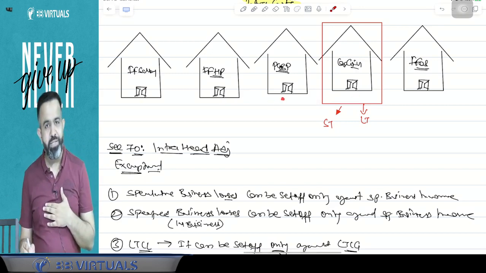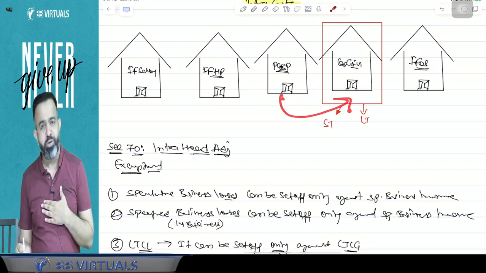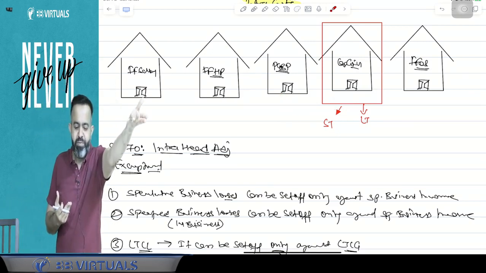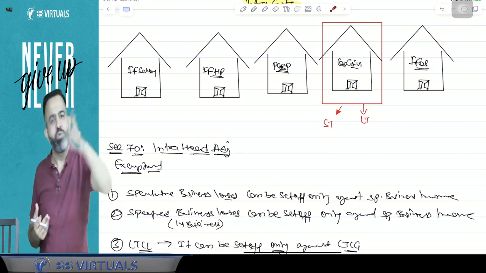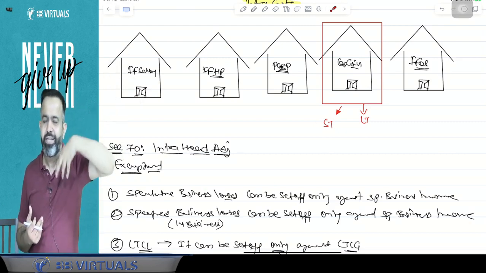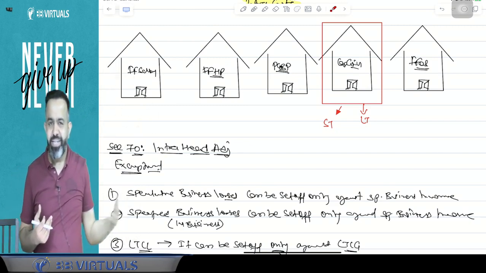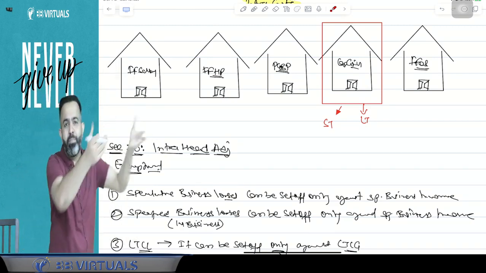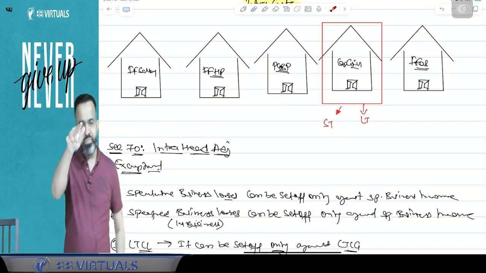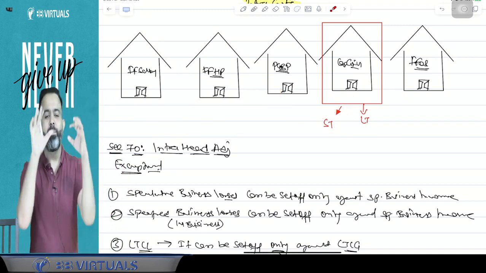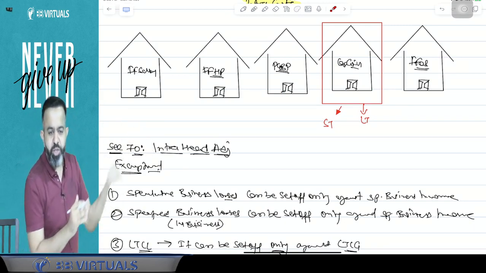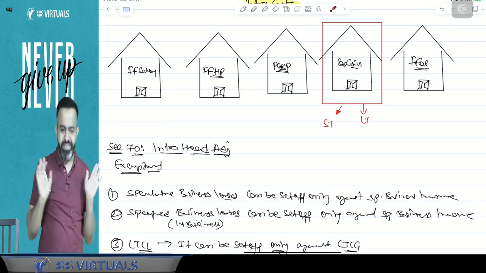Suppose we are PGBP. So against PGBP income, are capital gain losses allowed to be set off? Answer is no. Are we able to help the Ambani family? Even Anil Ambani? Answer is no. He is richer than us. Don't worry about that. He is having huge money. So we are not able to help them, but they can help the other families. Guys, capital gain head is still an Ambani family. They can help the others, but you cannot help the Ambani family.